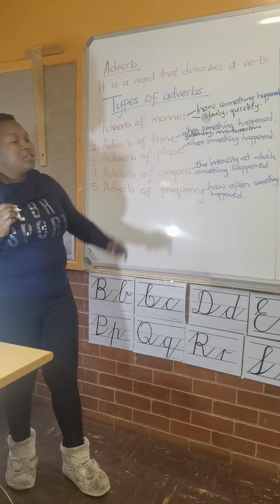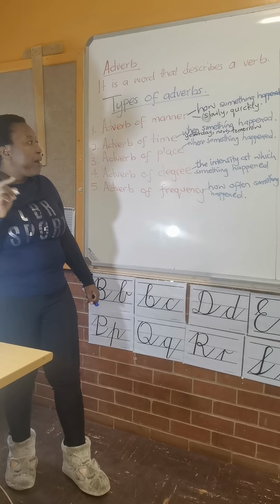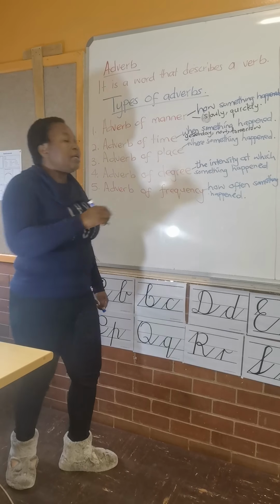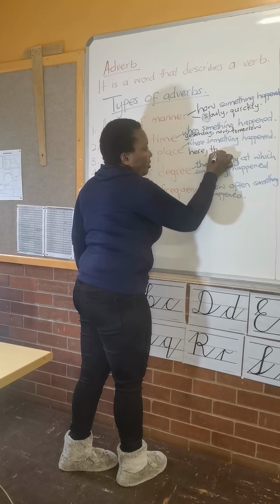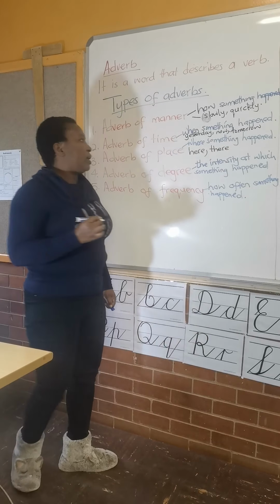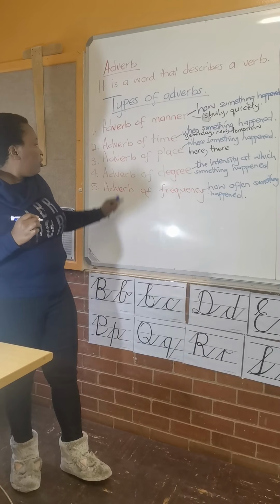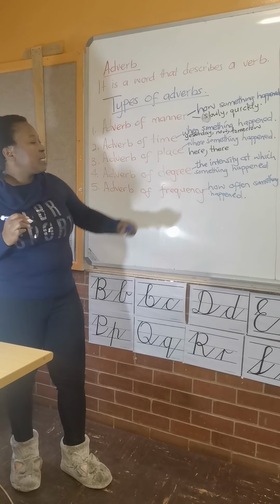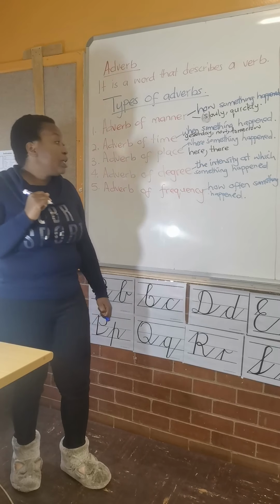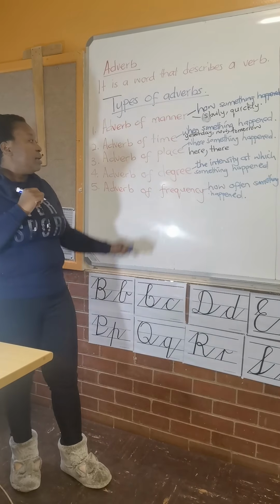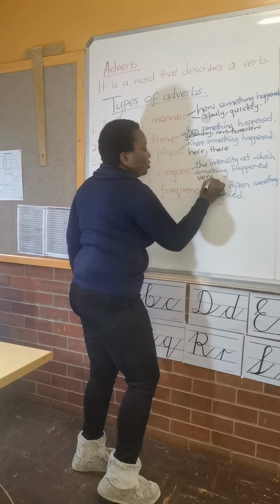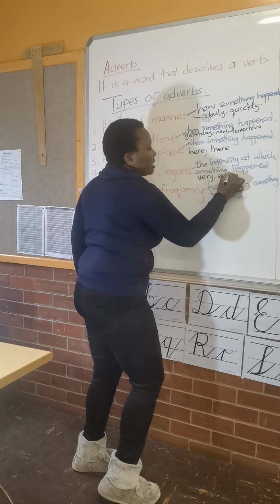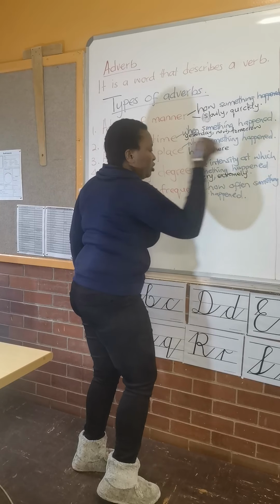Adverb of place. This one tells us where something happened. Where did it happen? It happened here. It happened there. If we look at adverb of degree, this one tells us the intensity at which something happened. How cold is it? It is very cold. It is extremely cold. Those are some of the examples that we can use there.